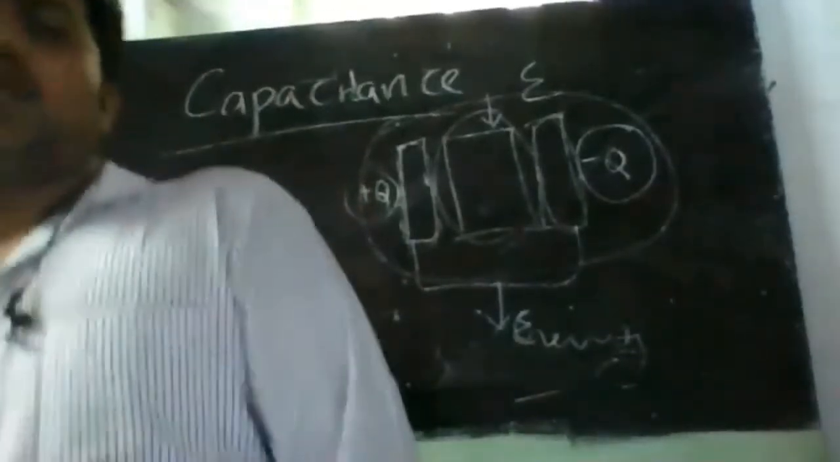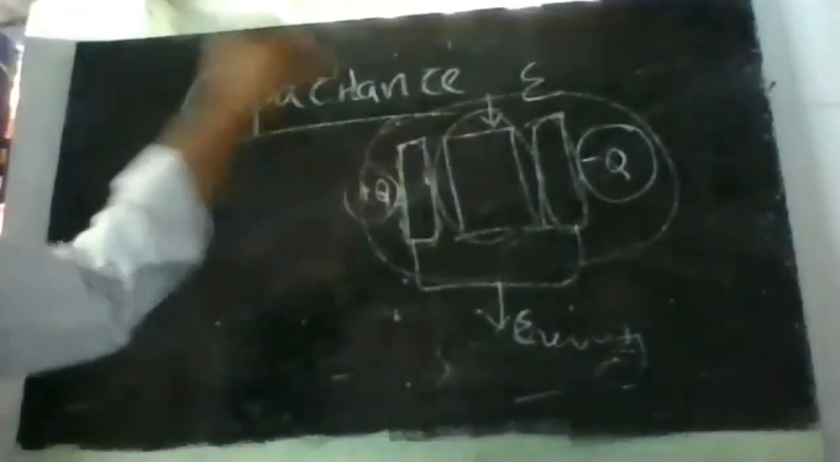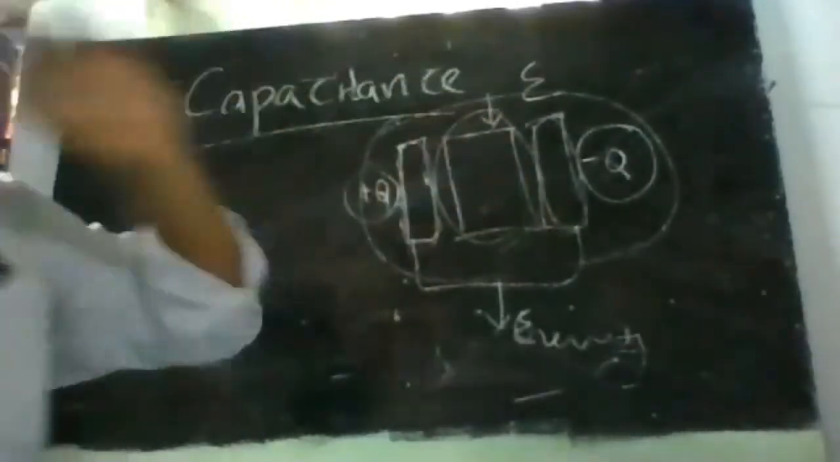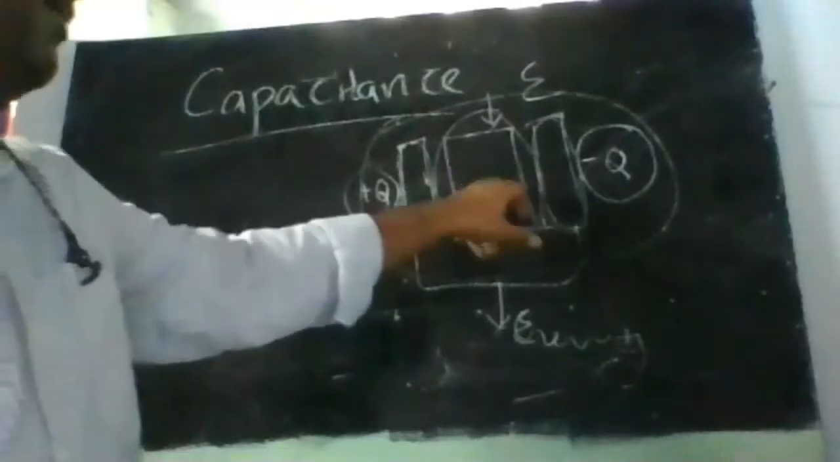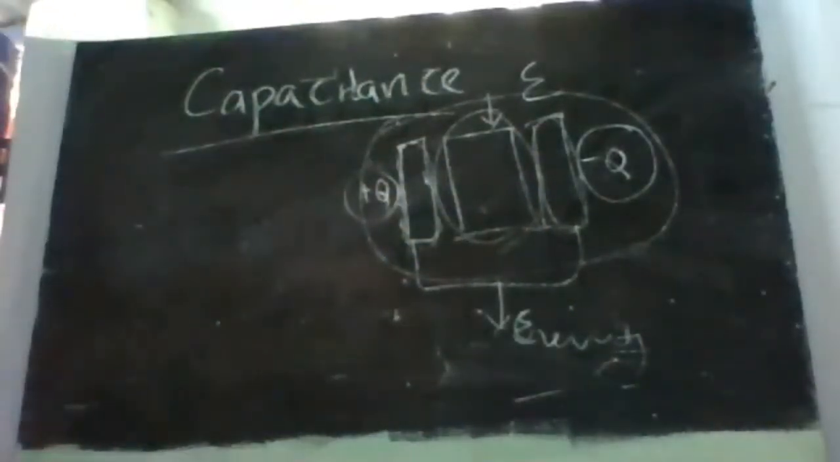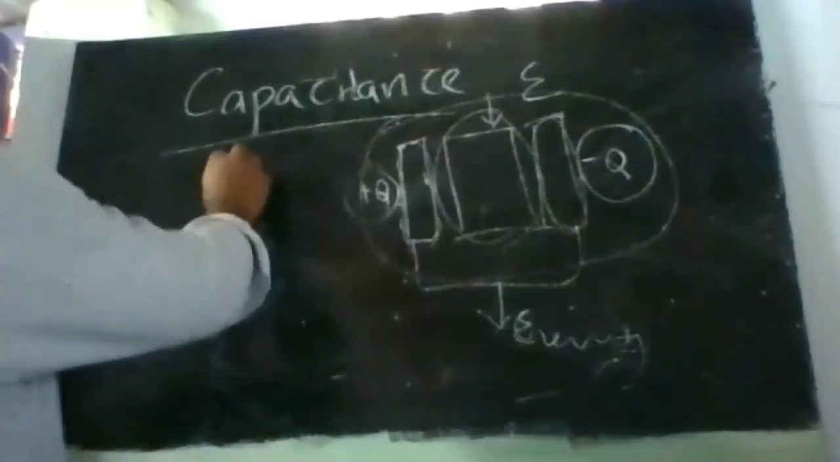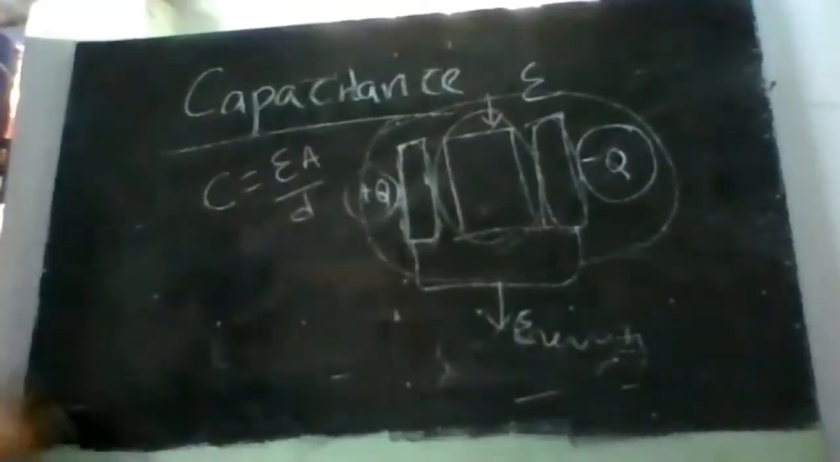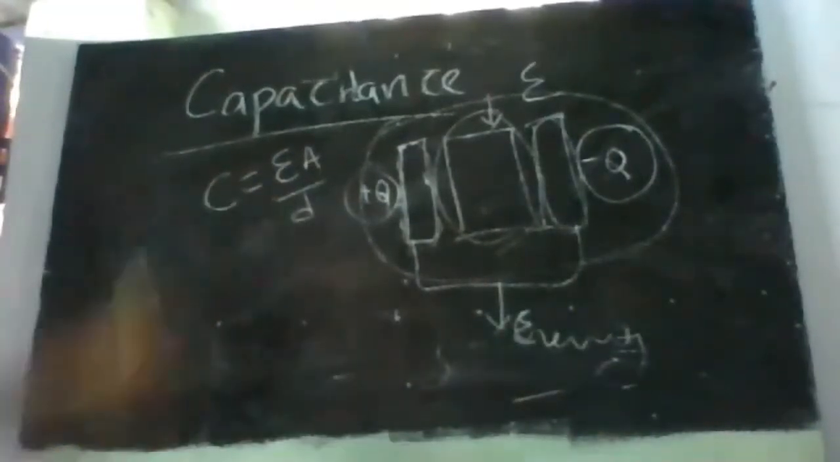The capacitance will purely depend upon what dielectric material I use. It will depend upon three things. We know the very popular formula, C is equal to epsilon A by D. We will derive this, don't worry. C is equal to epsilon A by D.